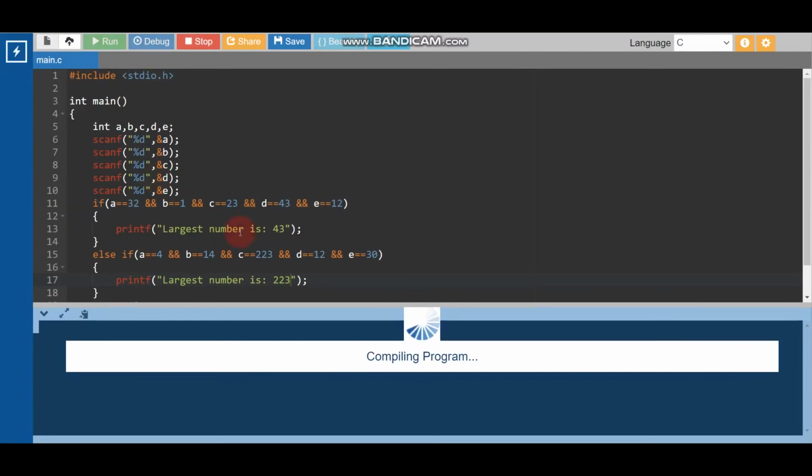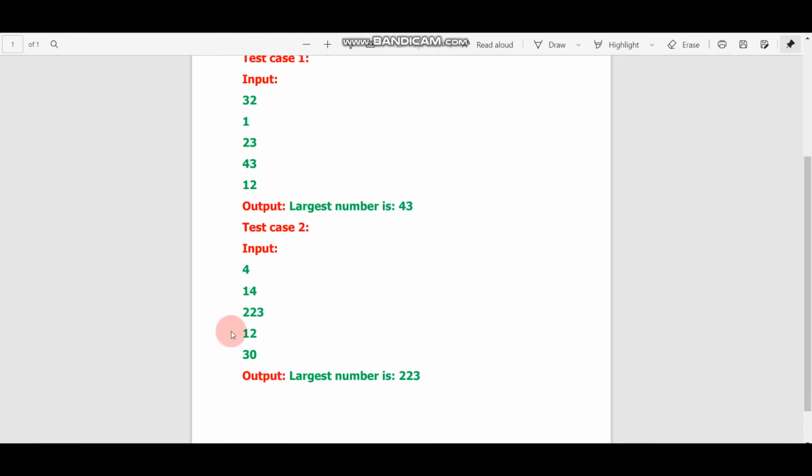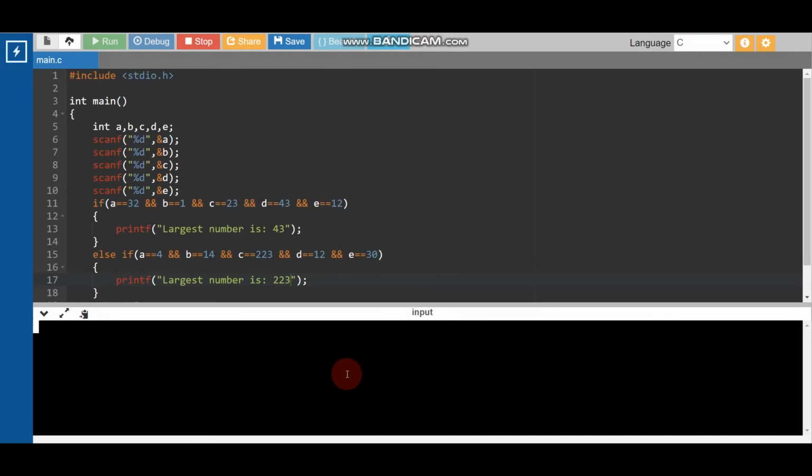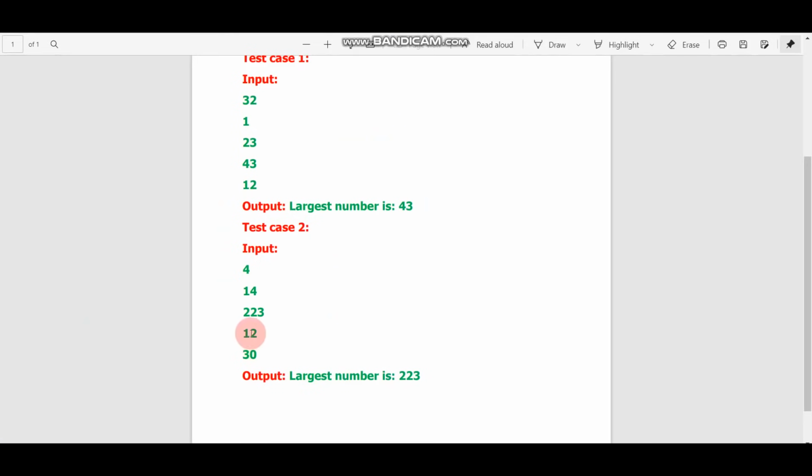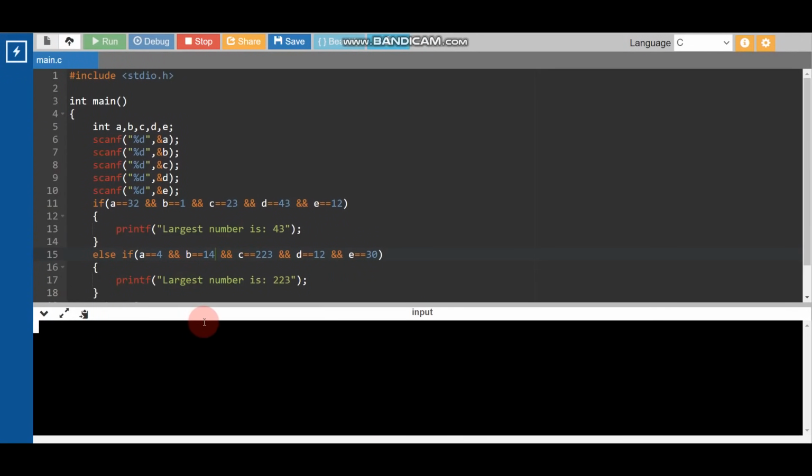Now I'll run again. I'll input 4, 14, 2 to 3, 12 and 30. I'm just pressing enter. Nothing is shown, you see, because I wrote 12 here. That's why this input is not correct. I'm going to run again, because I wrote 12 instead of 14.